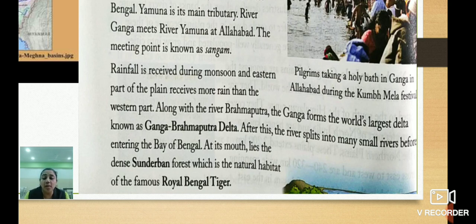After that, Brahmaputra and Ganga form the world's largest delta, known as the Ganga-Brahmaputra delta. And after the delta region, the river splits into many small rivers before meeting the Bay of Bengal. And at its mouth, there is the dense Sundarban forest, which is the natural habitat of the Royal Bengal tiger. Understood till here? Yes.